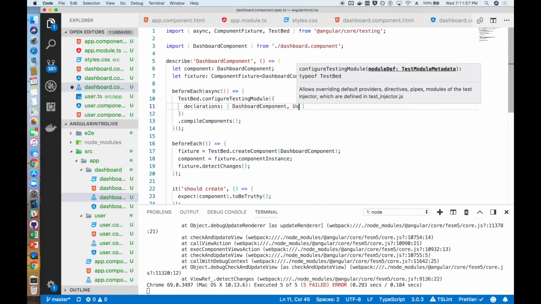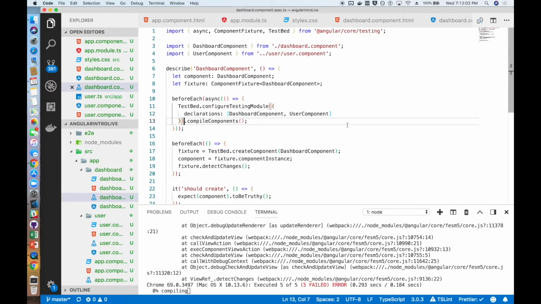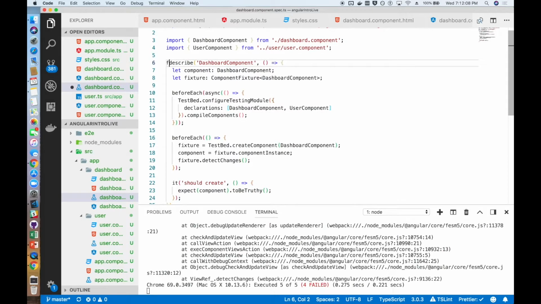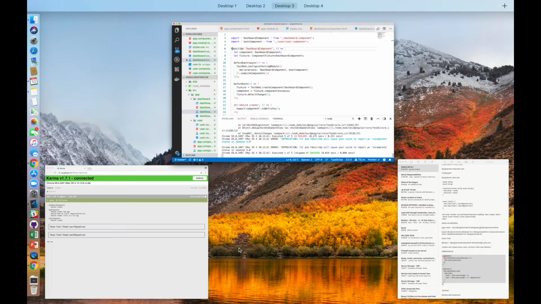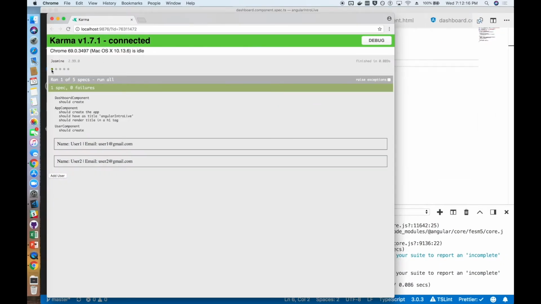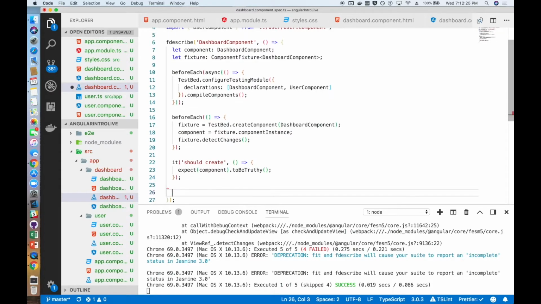I happen to know that specifically these tests are failing because we are not including the user component, so we can just add that right in, and then our it should create test will now be passing. So you can see that out of 5, only 4 tests are passing. For the demo, we're just going to deal with the dashboard component instead of fixing everything. So if we just focus on the dashboard component by putting an F in front of the describe, we can see that that one test is properly working.